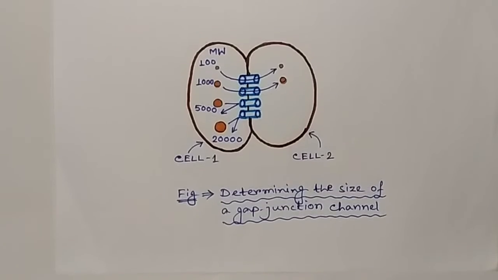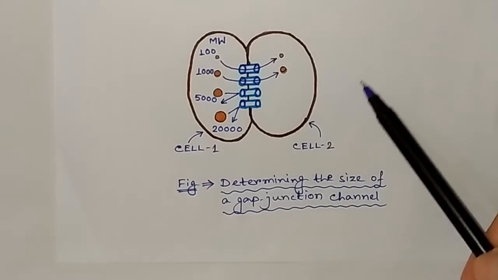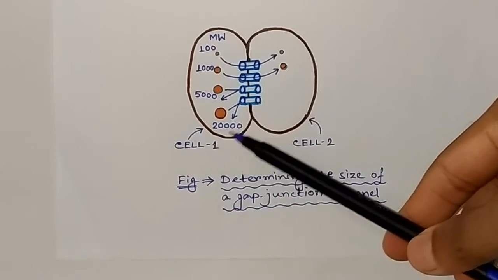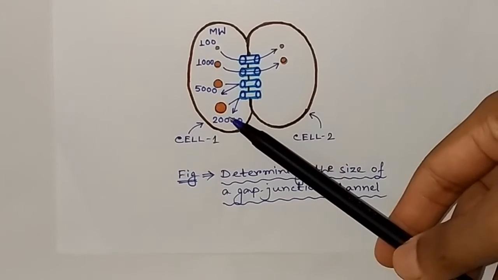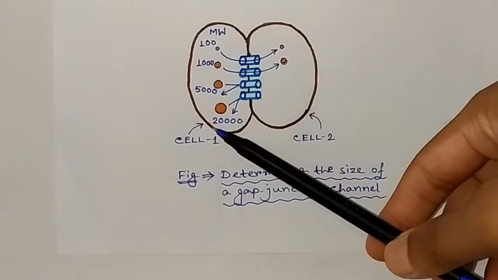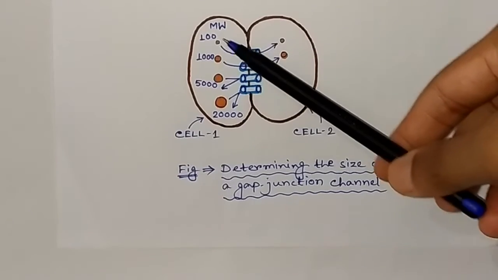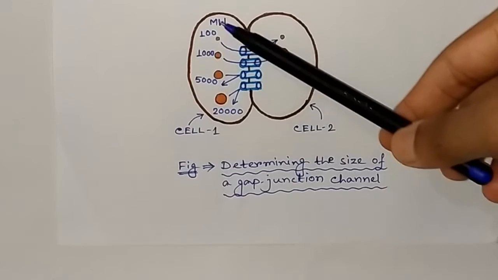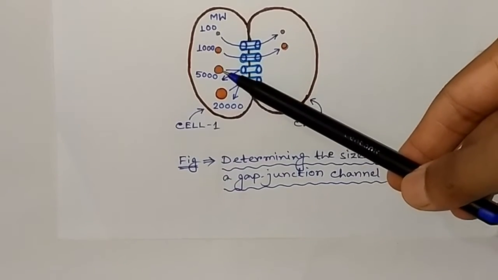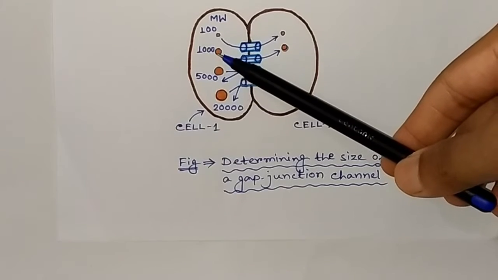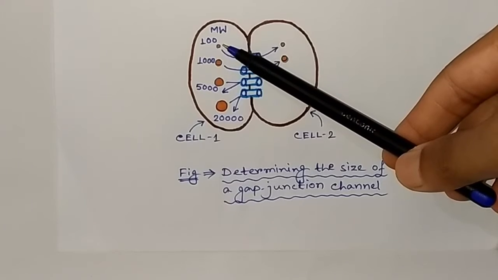Now the question comes, what kind of materials can pass through these gap junctions? It can be shown by an experiment. These are two opposing cells. This is cell 1 and this is cell 2. Now in cell 1, fluorescent molecules of various sizes like 20,000 Daltons, 5,000 Daltons, 1,000 Daltons and 100 Daltons are injected.